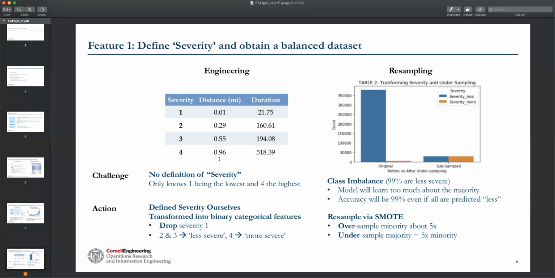So to simplify our analysis, we drop the severity 1 data, which also has just a few data points. And then we combine 2 and 3 as less severe, and we take 4 as more severe. After that, we find that our current classes are very imbalanced, where 99% are less severe. So we did some resampling with the SMOTE method by oversampling the minority about 5 times and undersampling the majority to be equal to the minority.